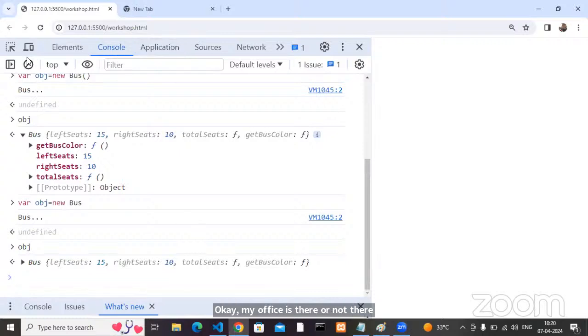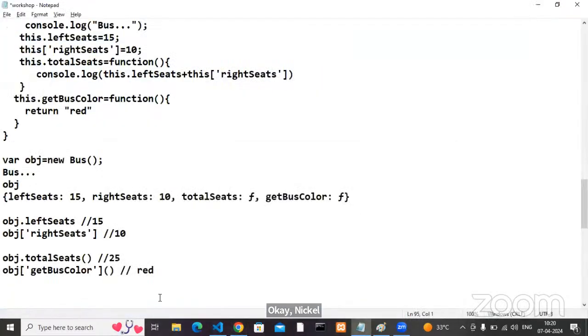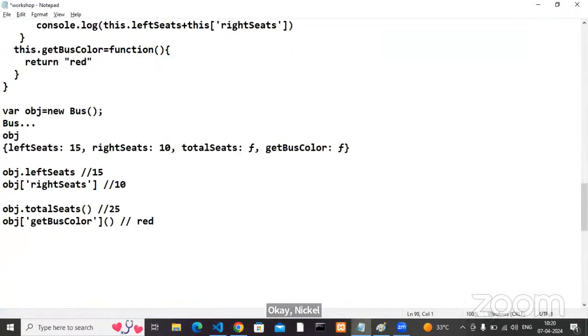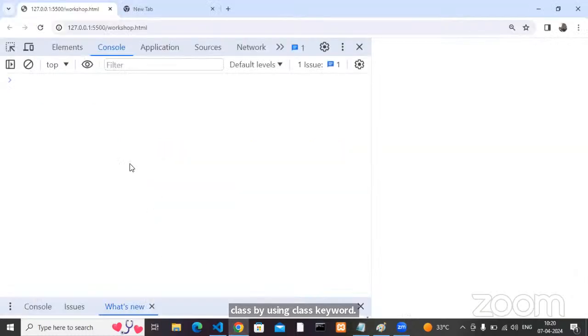Okay, Nikhil. Up to here, okay, everyone? So the next one is how we can create a class by using the class keyword. By using the class keyword, same syntax only. That means the same requirement you can take by using the class keyword.